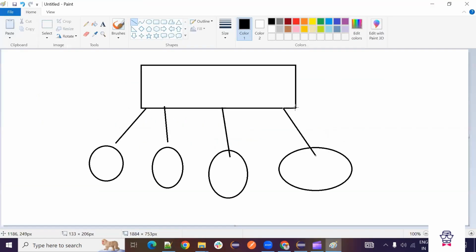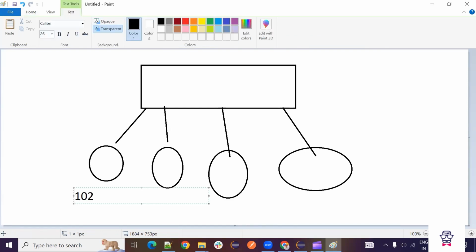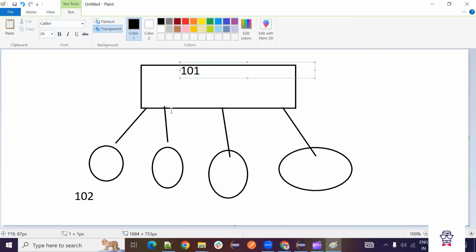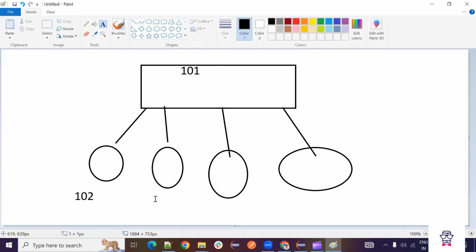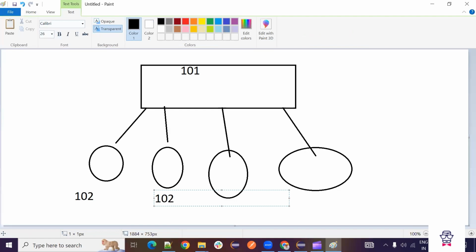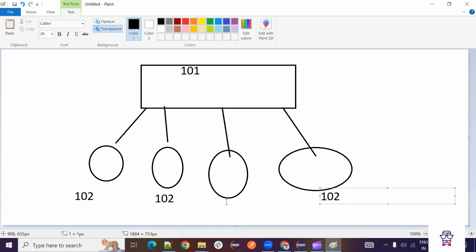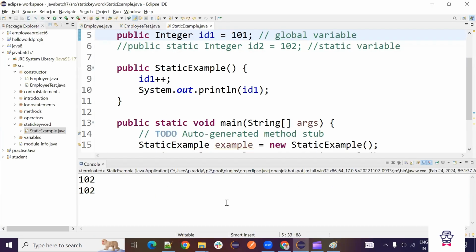So what will happen is when we created the first object, in this object, the value became 102. And the next when we created, so here we are having 101, right? So in the constructor we are incrementing, so it will become 102. Even if you create one more object, it will become 102. If you create one more object, it will become 102. Because every time we are creating new.